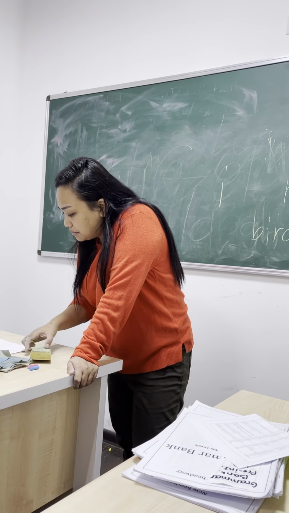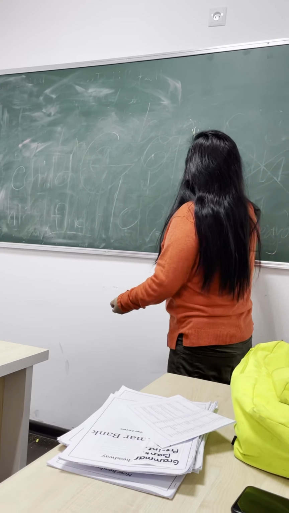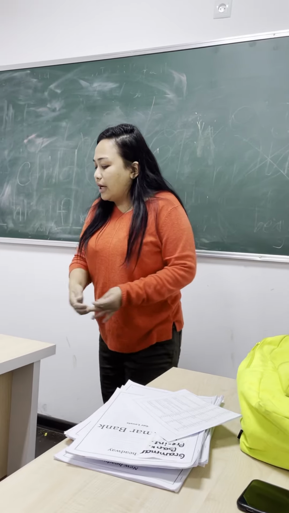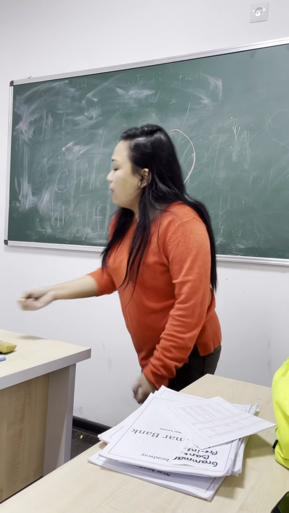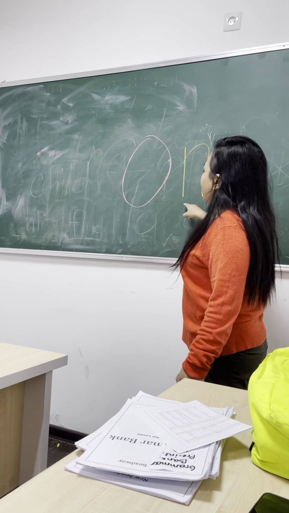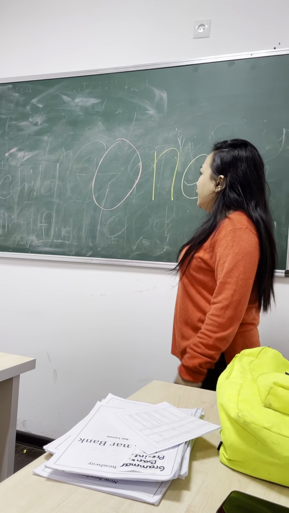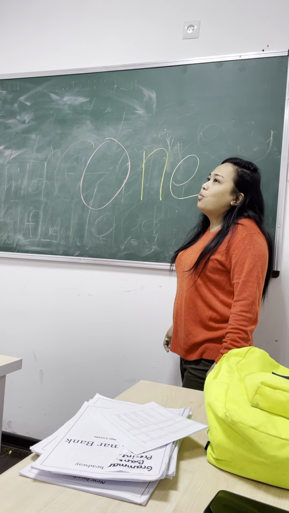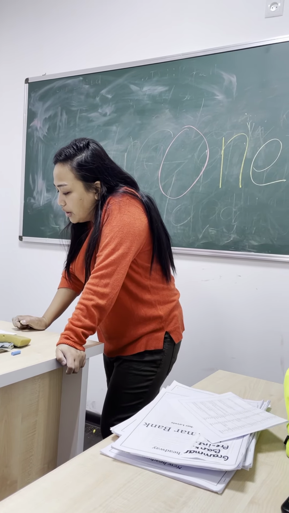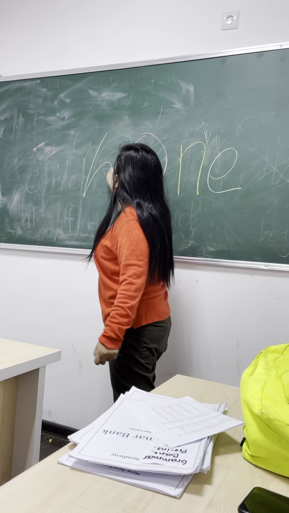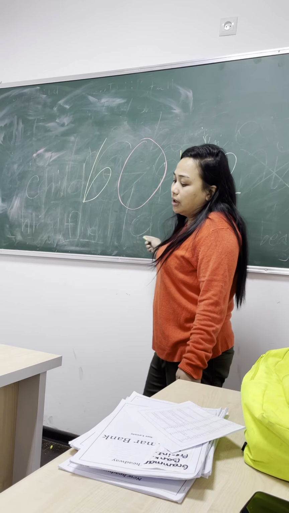If after letter O comes a consonant letter and one vowel letter, O will be pronounced as long O. Very good. So, eyes on the board. This is the letter O. Then after the letter O comes one consonant, then one vowel. It will be one. Another one is bone. Bone. Understood? Okay, next.